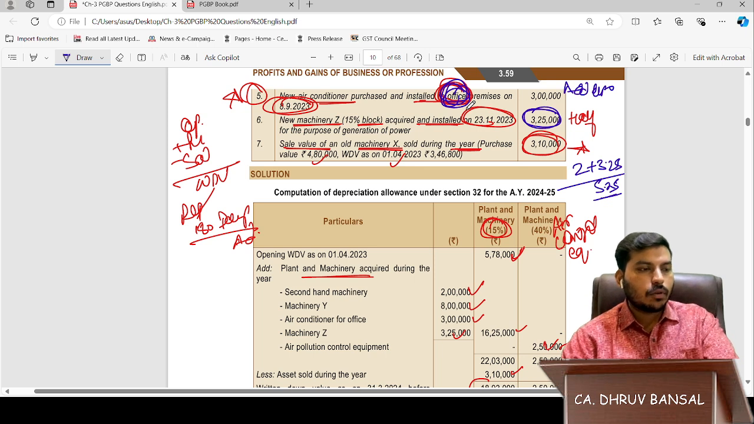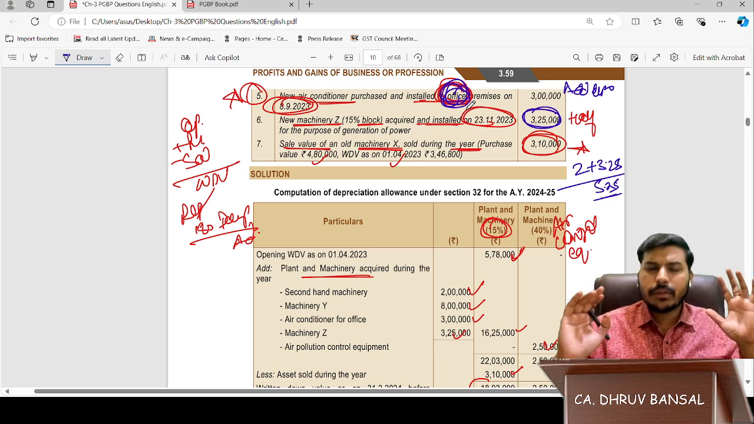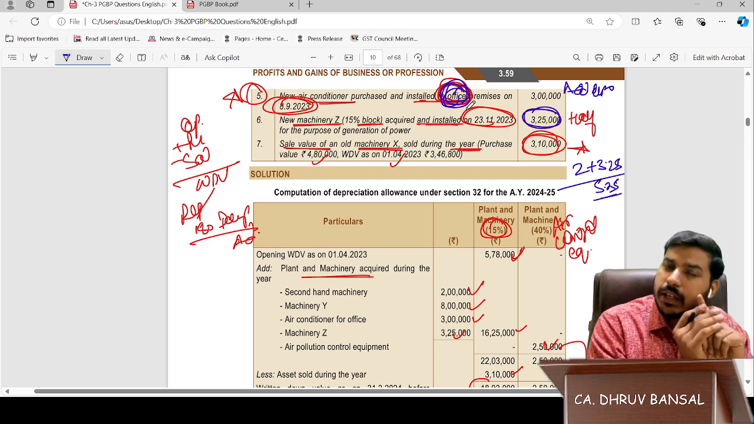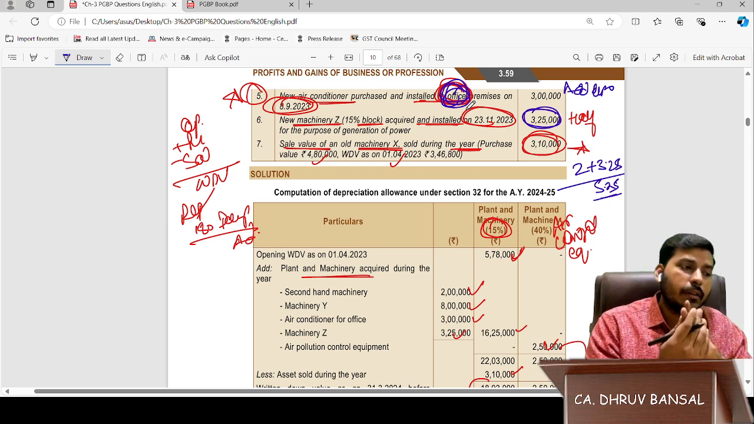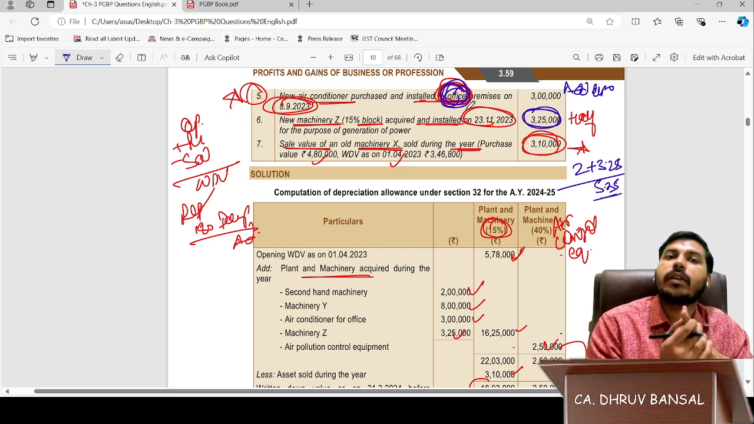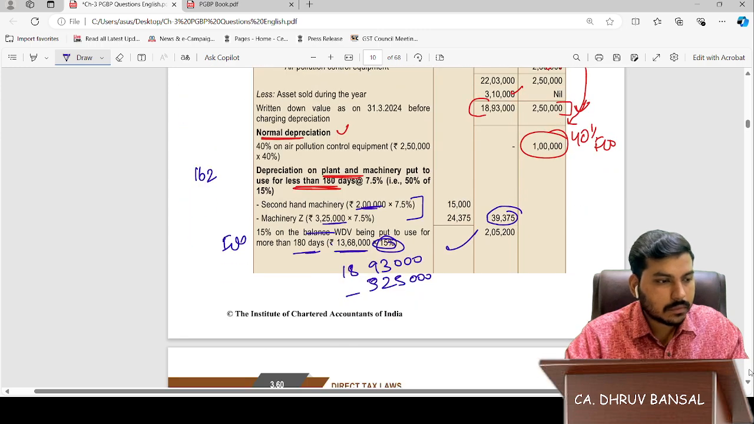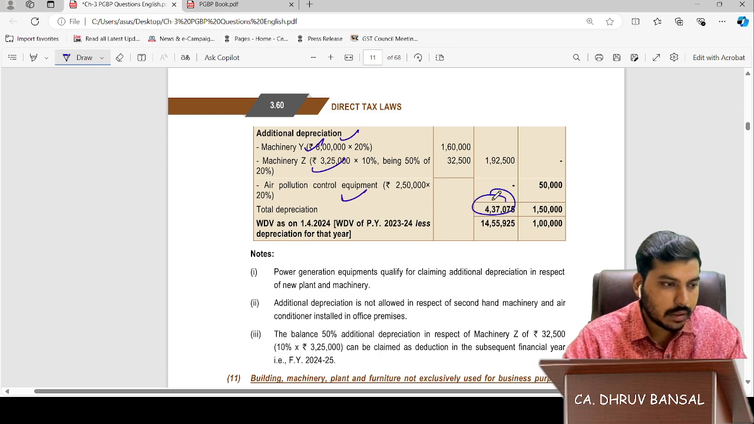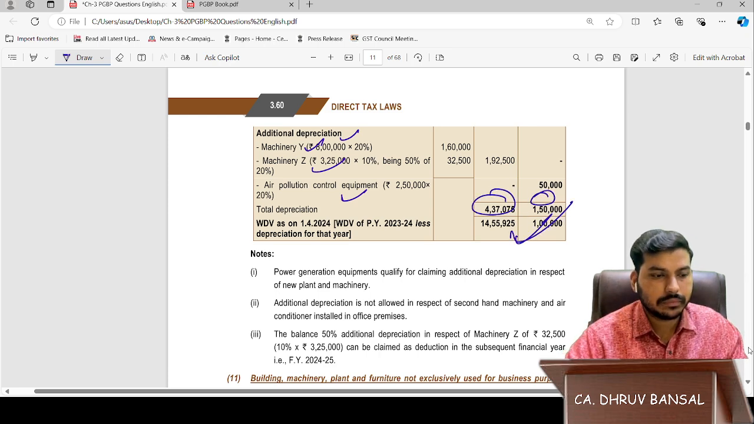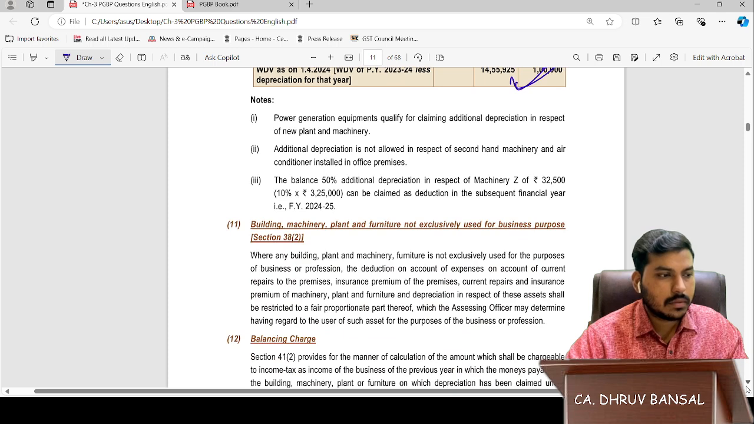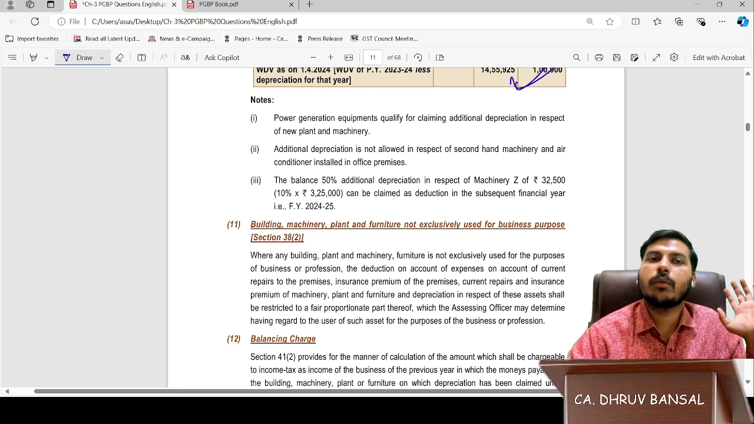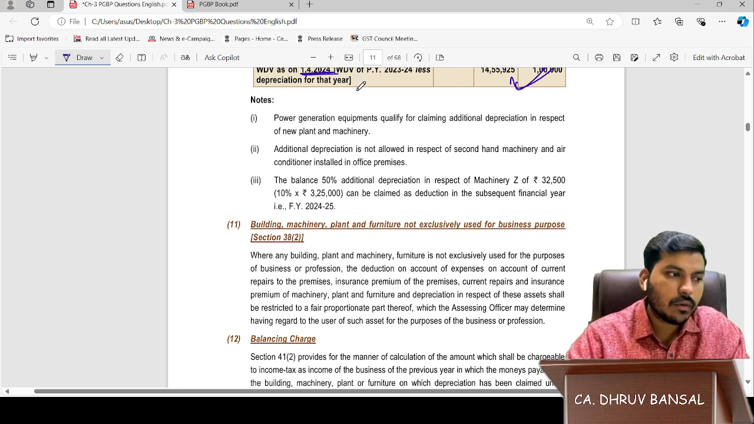Okay, we have gotten your points. So now here two important points are there for additional depreciation. First, for second hand machinery, and second, for office premises assets. We have gotten this question totally done. Total WDV minus depreciation, then we can get the remaining WDV on 1st April 2024, because we have calculated for financial year 23-24.